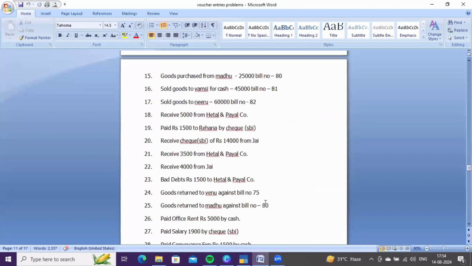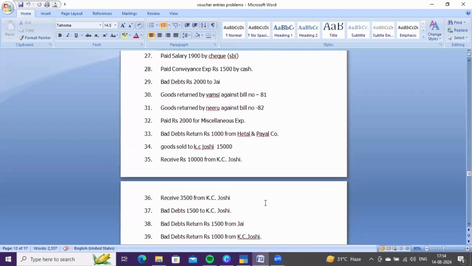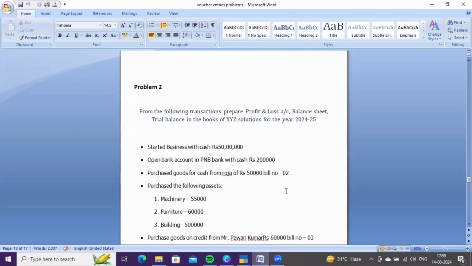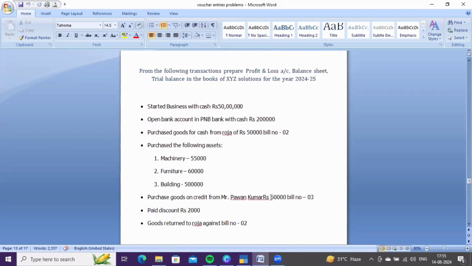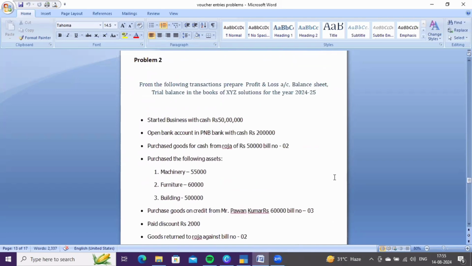and I am giving you some assignment. Due to some technical reasons, I am unable to upload the next assignment sum in the description box, so take a screenshot of this sum. This sum is similar to the current sum which I explained. If you have any doubts relating to accounting vouchers, please drop a comment in the comment section.